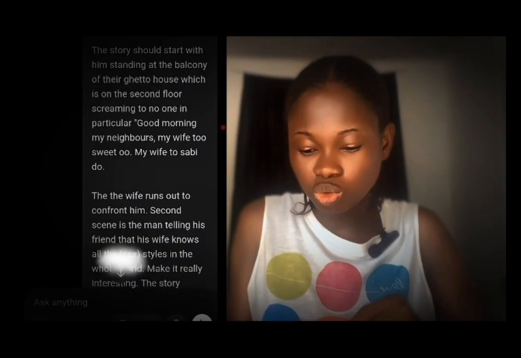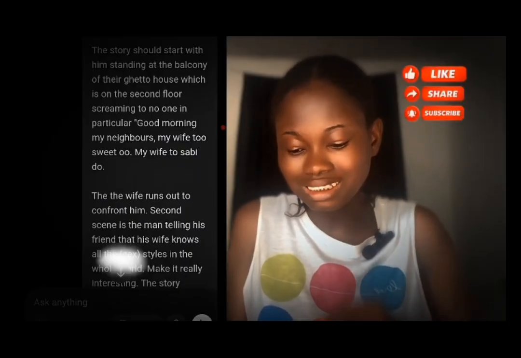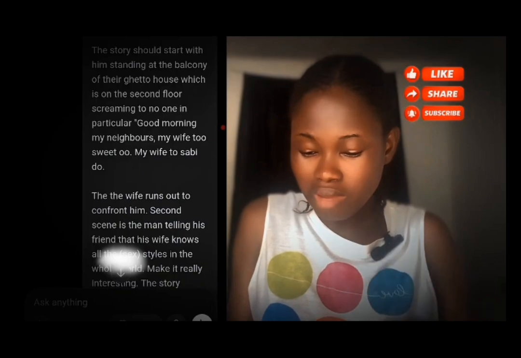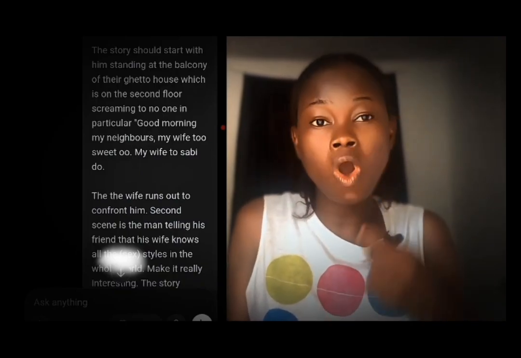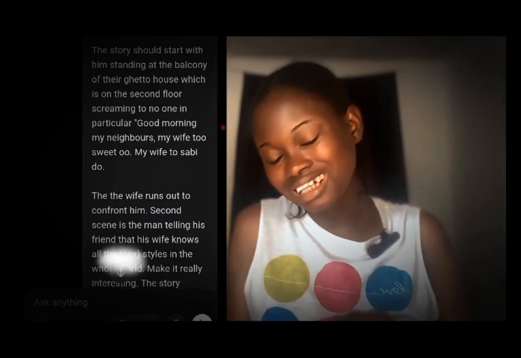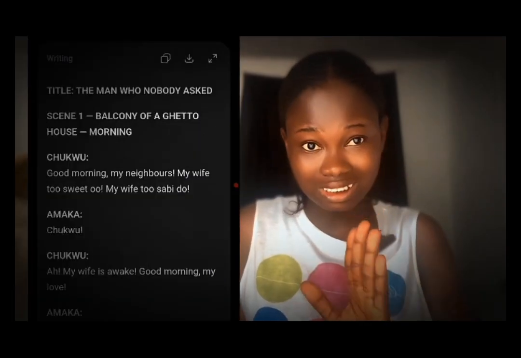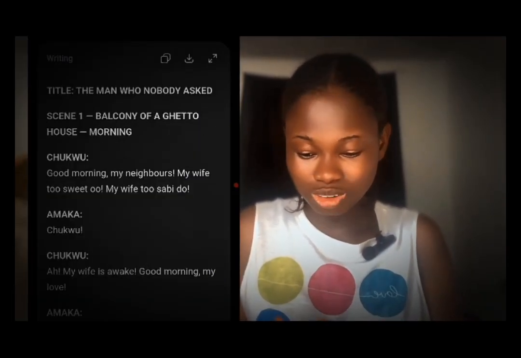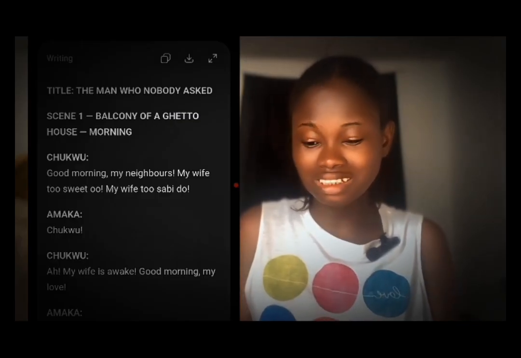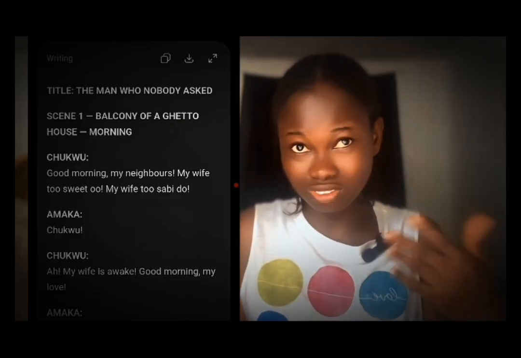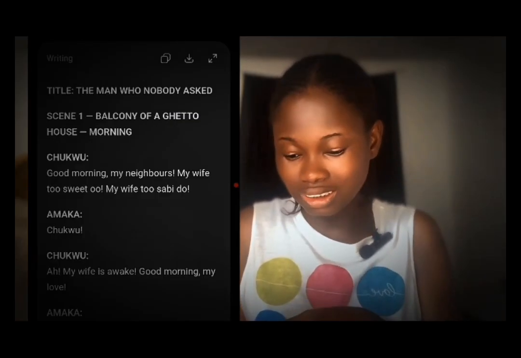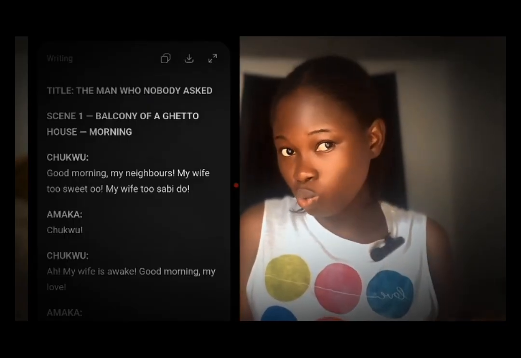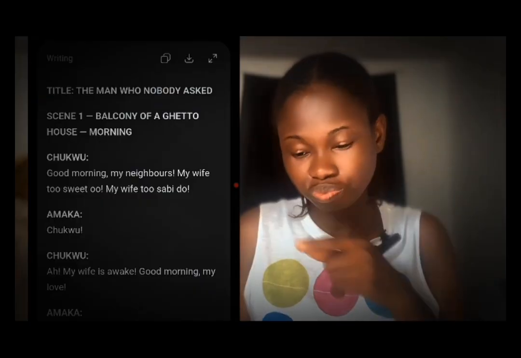Then the wife wants us to comfort him. The second thing is the man telling his friend that his wife knows all the sides in the world. Make it really interesting. The story should be an all dialogue story. Then I gave it to ChatGPT, and this is the story that it gave to me. You can see the title it gave, which is not even really important. This is scene 1, balcony of the ghetto house in the morning. The name of the man is Shuku, but I changed it to Chuka. I didn't like that name. Now let me see.